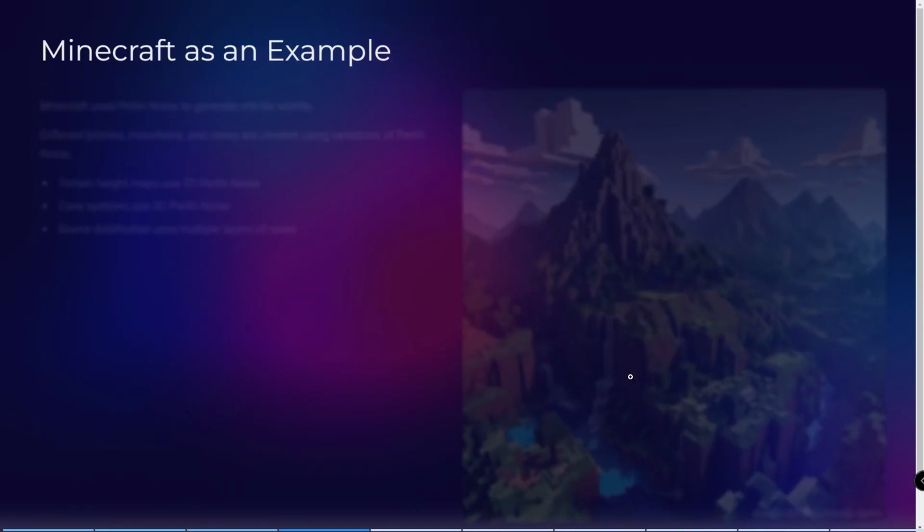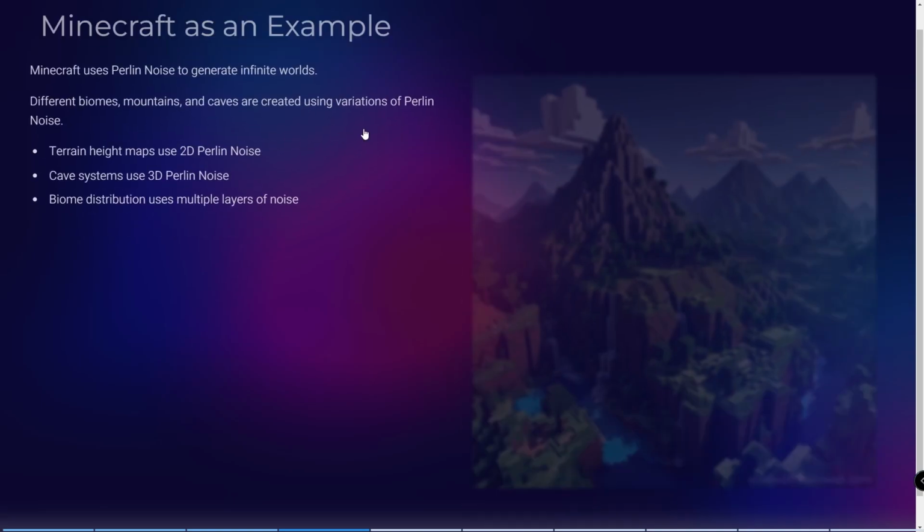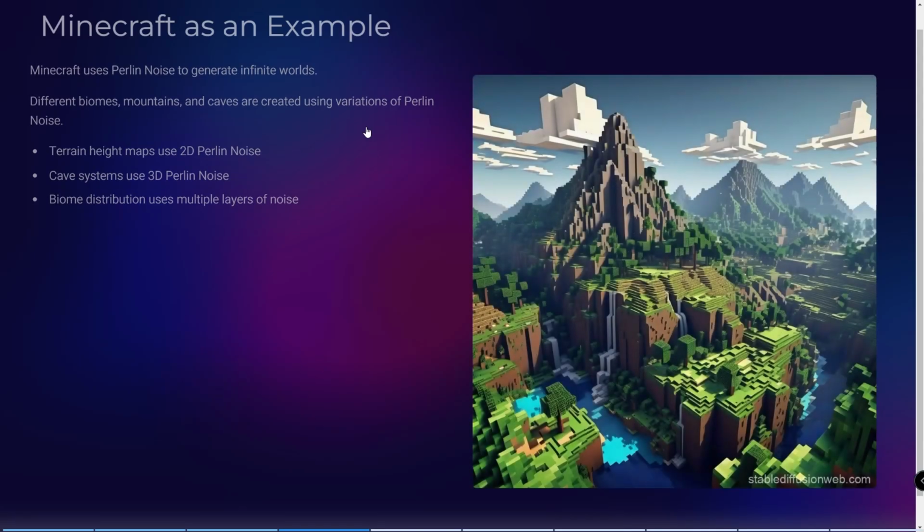I talked about Minecraft a lot. Let's go deeper into Minecraft and see how Perlin noises are working here. As we know, Minecraft uses a Perlin algorithm to generate an infinite world. And because of this algorithm, Minecraft can make different mountains, caves, and something like this. Minecraft uses 2D Perlin noises to make terrain. It uses 3D Perlin to make caves and other Perlin noises for other stuff.